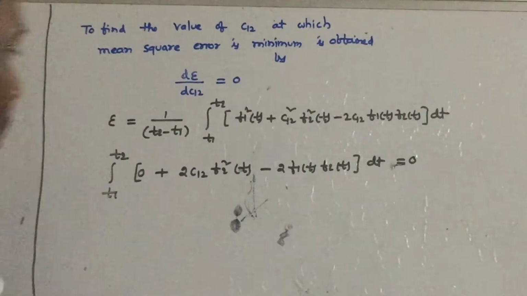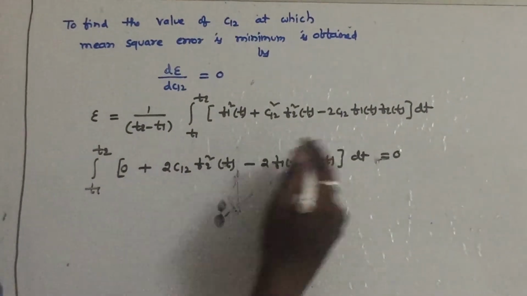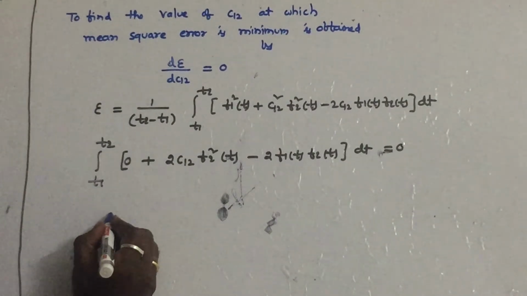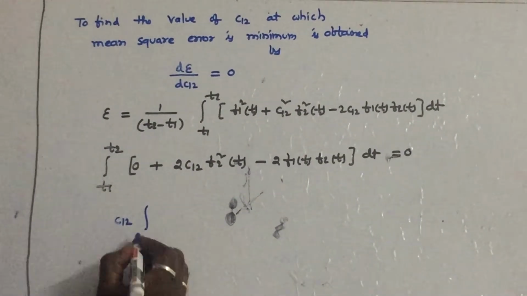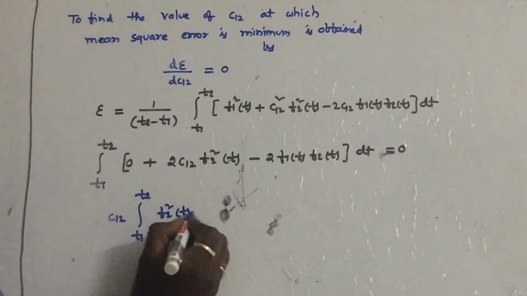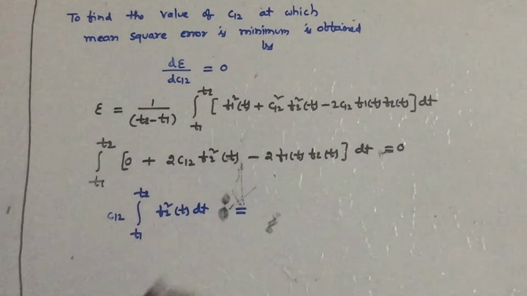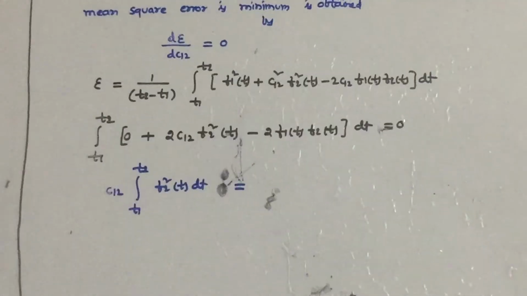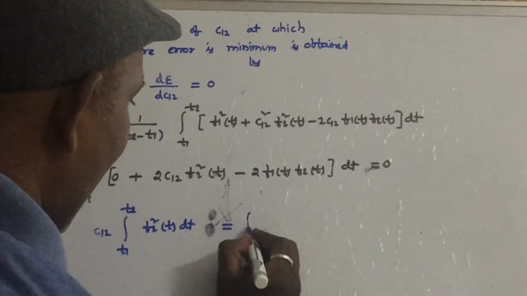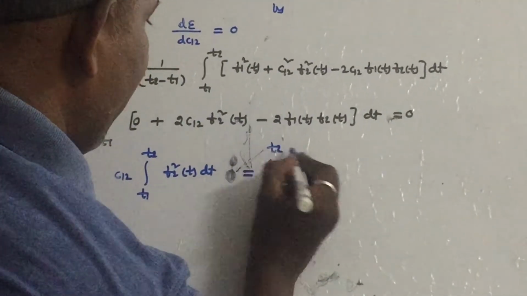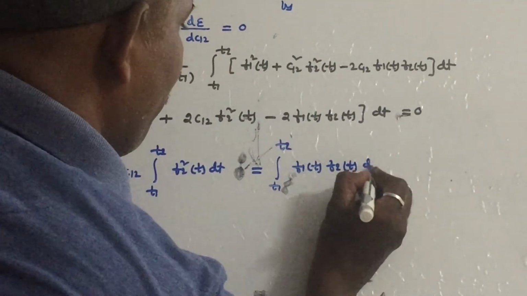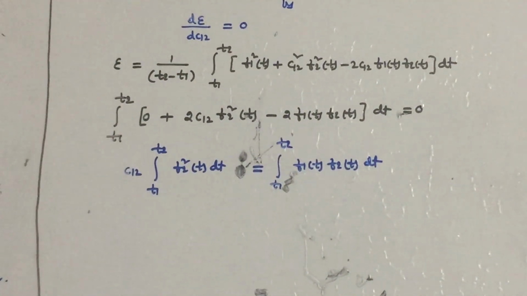Now let us separate the terms. You take the 2 as common. 2 will go to the right side, it will become 0. Let us separate these integrals. So write c12 constant outside. So the first integral is written as t1 to t2 f2 square of t dt. Let us take the other integration term to the right side. So therefore this term is written as integral t1 to t2 f1 of t into f2 of t dt.